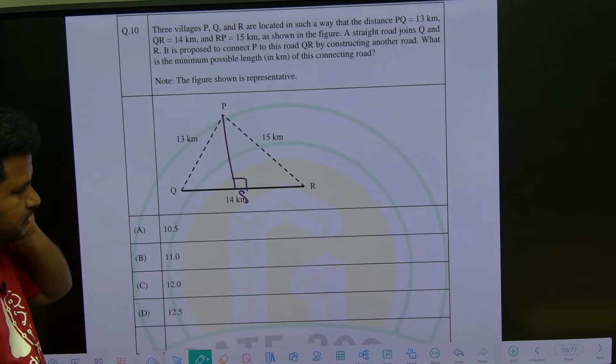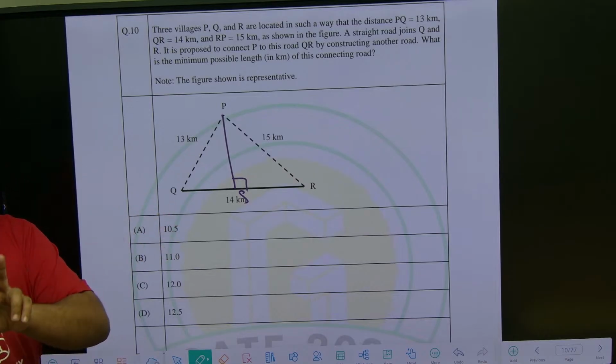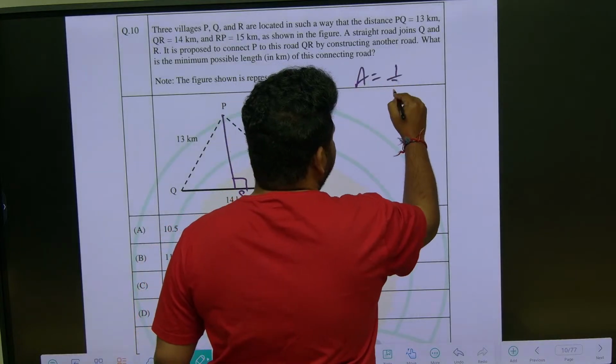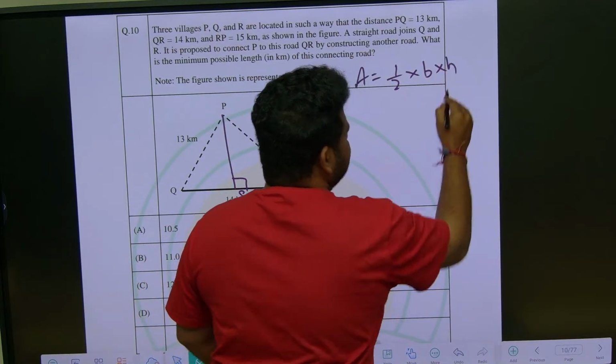Now see here. For this, we have two formulas for the area of a triangle. One formula is called the normal formula, half into base into height, if it is a right angle triangle.